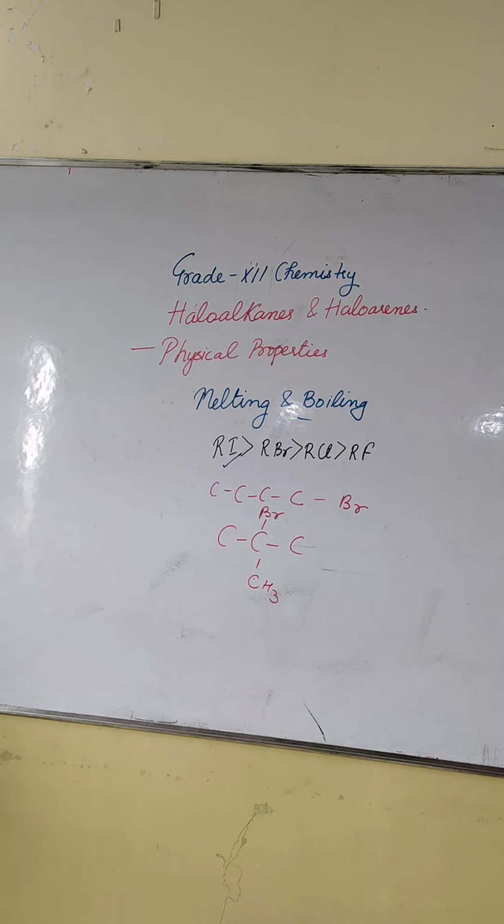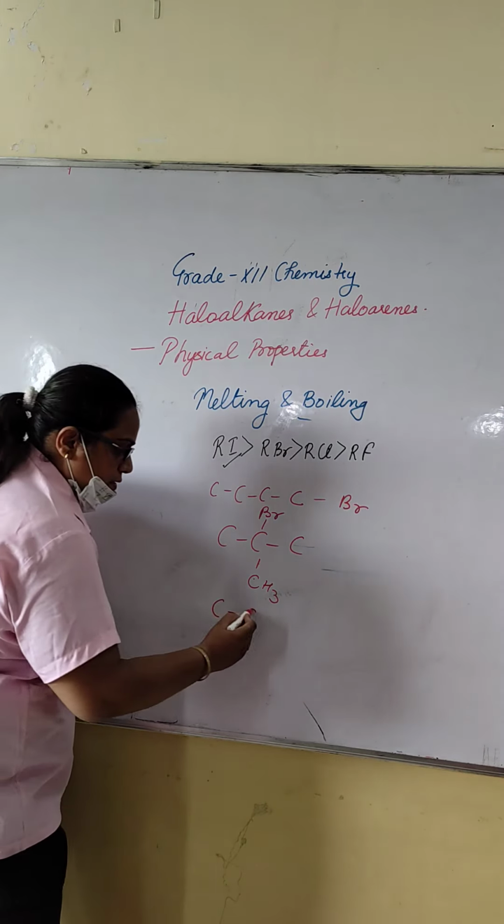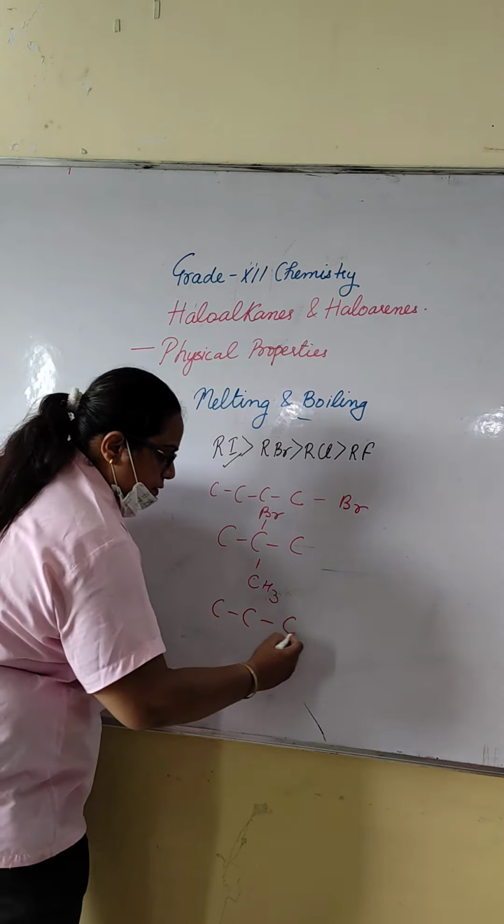If I say the boiling point of normal bromopropane is 375 Kelvin, and the next one's boiling point is 346. This is the straight chain, this is the neo form, this is the iso form.